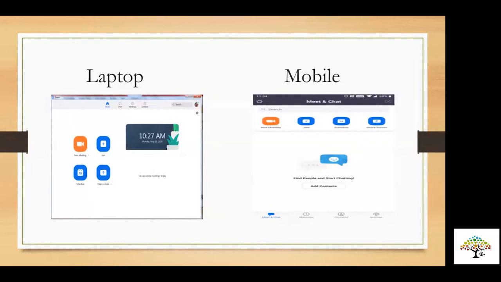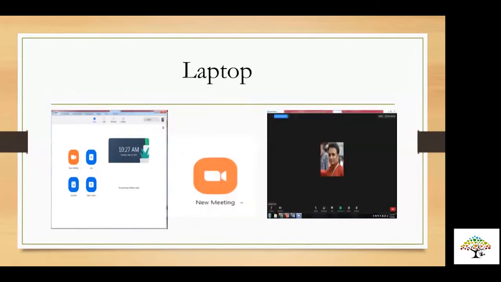Okay, cool. If you could see on the left, the mobile phone, I'm going to take you through everything in detail, all the basics of Zoom from A to Z. So let's see what happens when you are on laptop, as 50% of people said. The moment you start, you get these 4 options, and the moment you click on new meeting, you actually start a meeting with your own self.